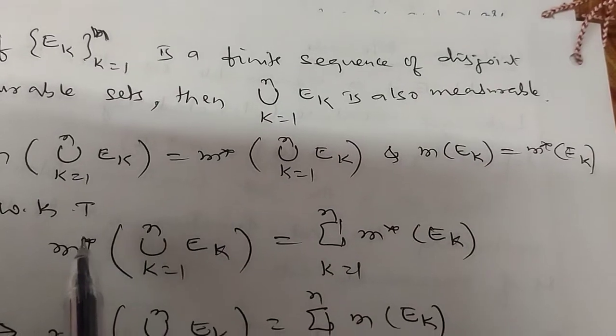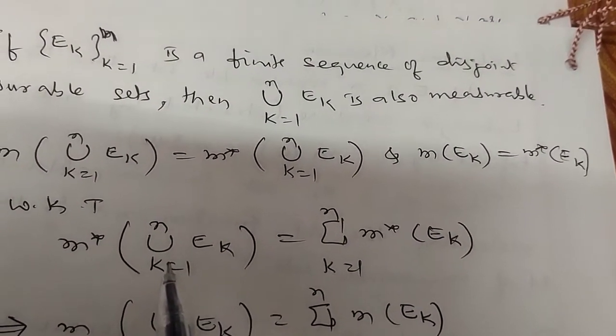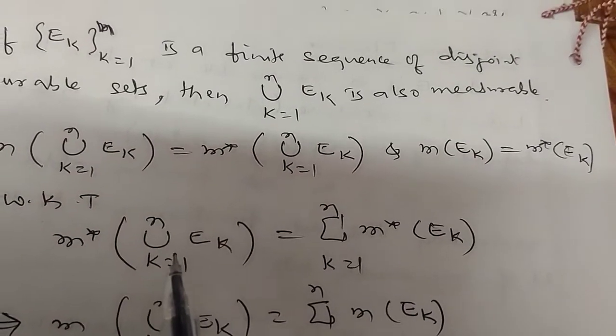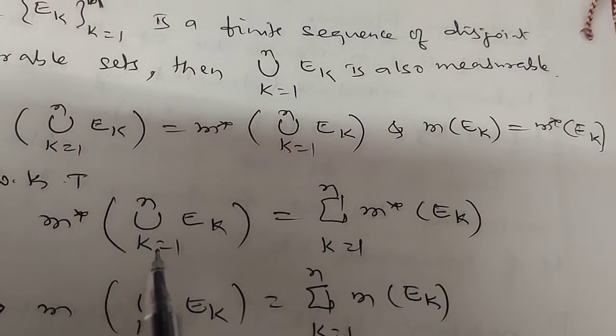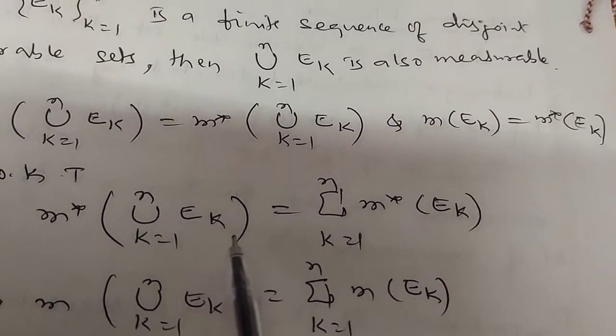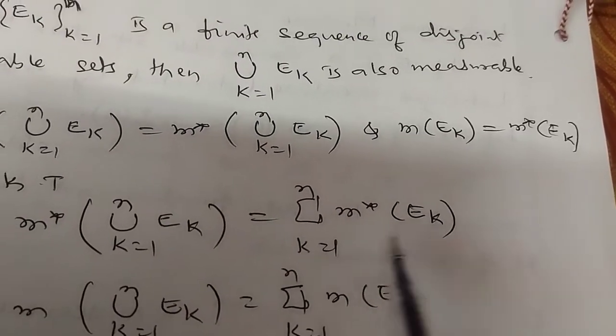But already we have proved for the finite case, outer measure is, sorry, finitely additive. Outer measure is finitely additive. So this is equal to M star of union k is equal to 1 to n Ek is equal to summation k is equal to 1 to n M star of Ek. This result we have proved.